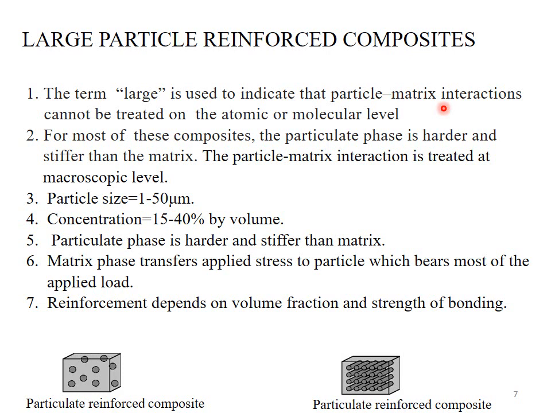The composite material is formed by mixing the reinforcing phase with the matrix phase, so there is an interaction between matrix and reinforcing phase, and the reinforcing phase consists of particles. That interaction between reinforcing phase and matrix phase is called particle matrix interaction.